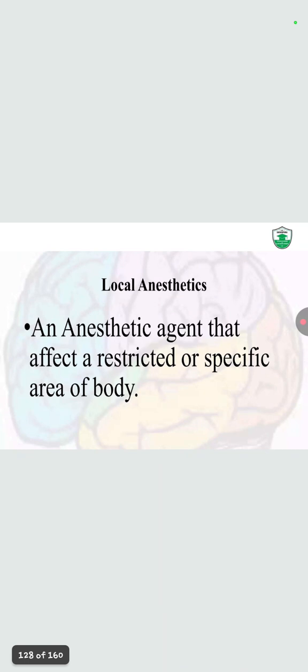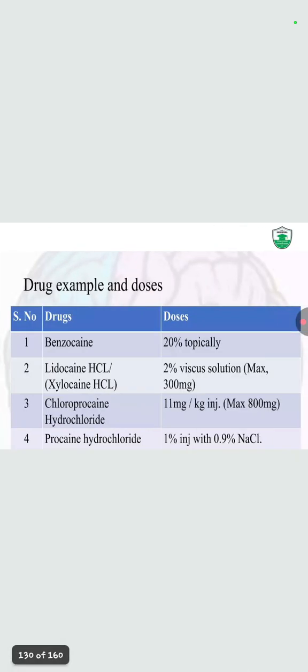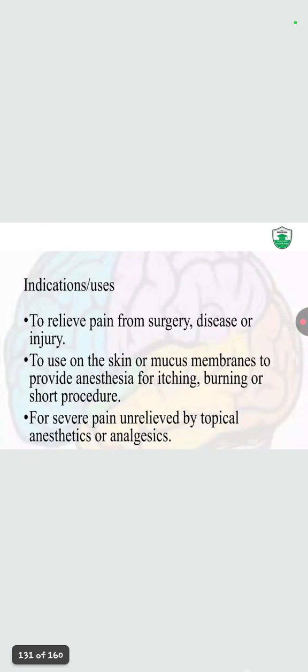Now, local anesthesia: the effects are restricted to a specific area of the body. Mechanism: they block the conduction of nerve impulses, thus providing analgesic relief. These are the drugs of local anesthesia. Indication: to relieve pain from surgery, disease or injury. To use on the skin or mucous membrane to provide anesthesia for itching, burning and short procedures, and for severe pain unrelieved by topical anesthesia and analgesics.